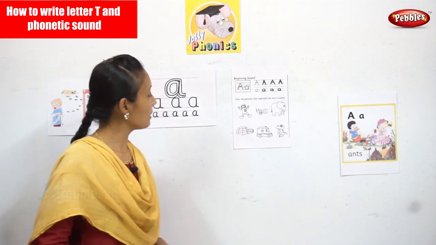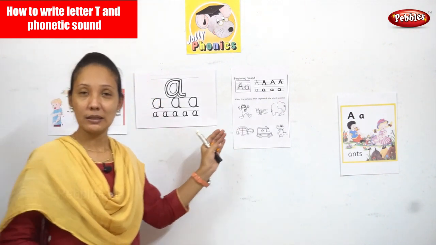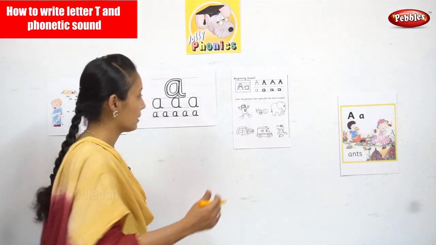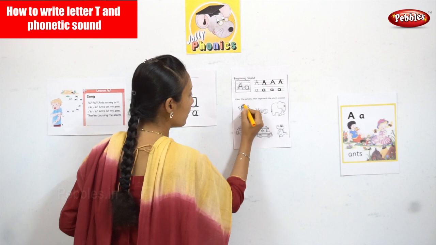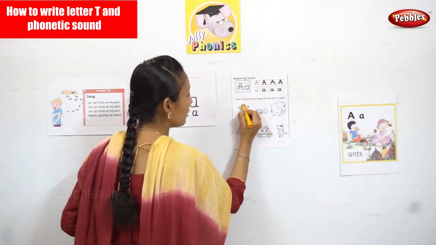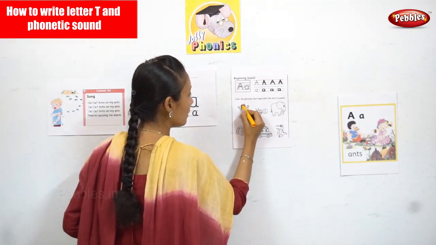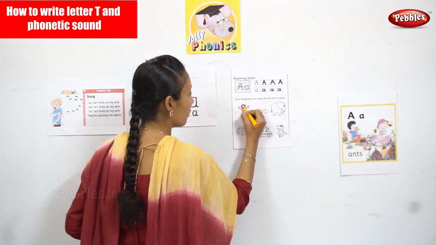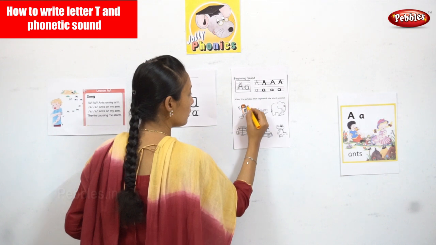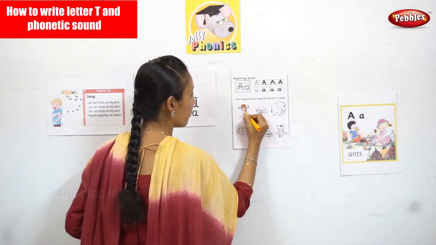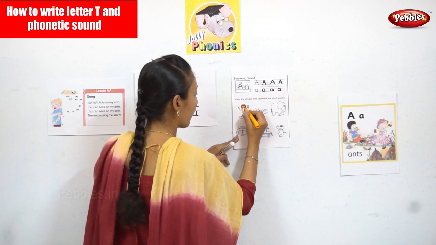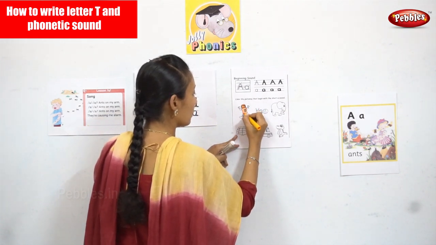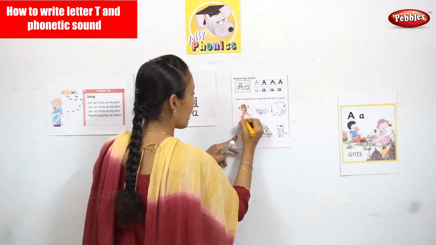Now the first one is astronaut. Does it start with the sound A? Astronaut? Yes. So now shall we color it? Now we will color the picture which starts with your sound A. So first one is an astronaut.